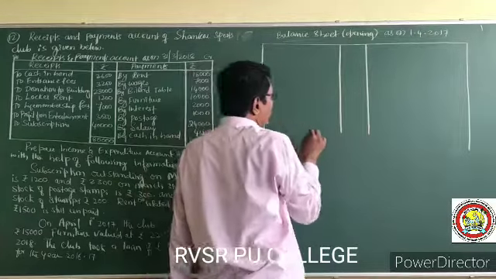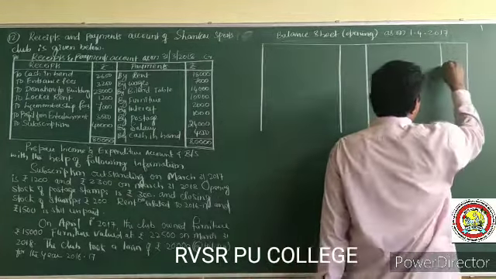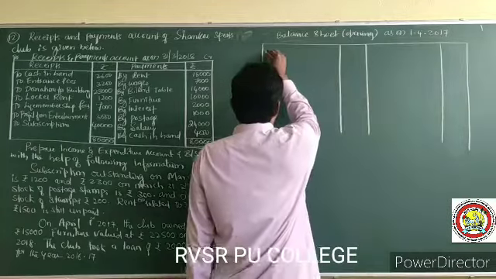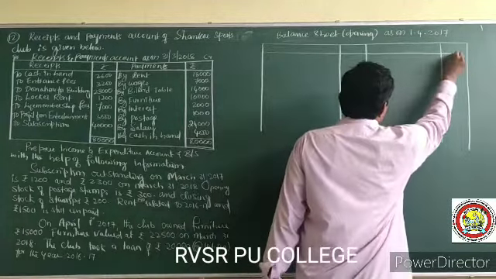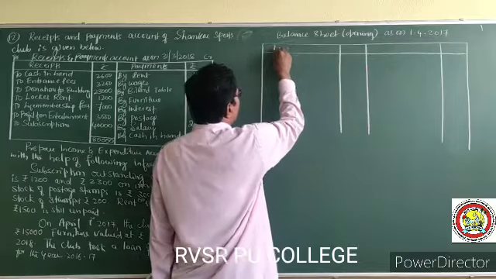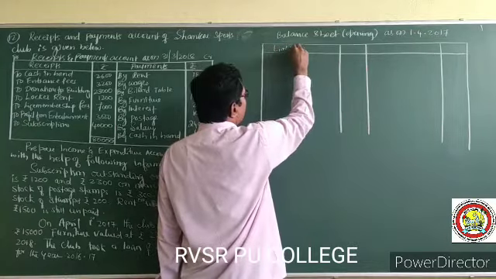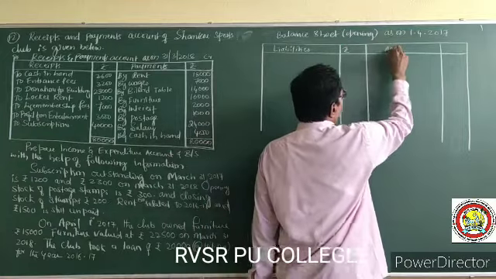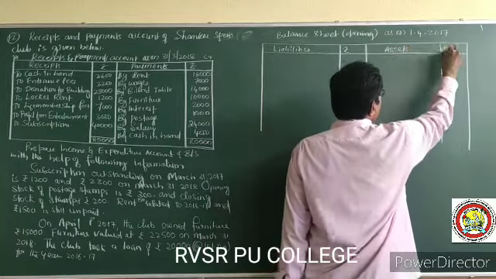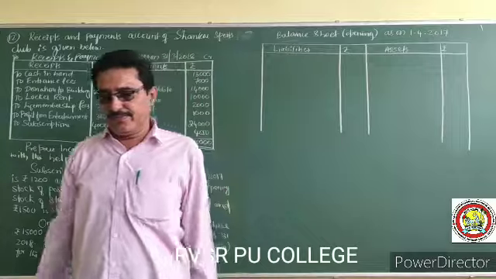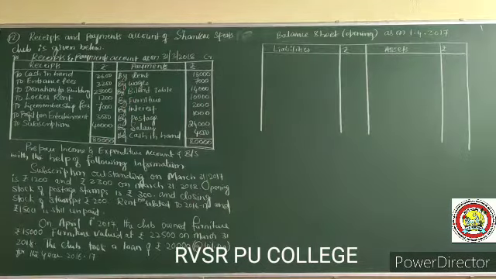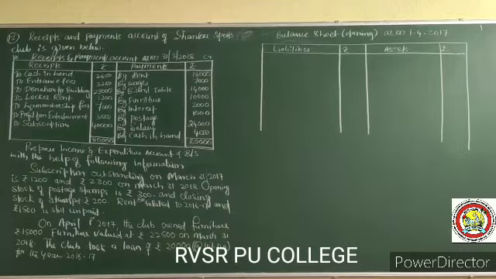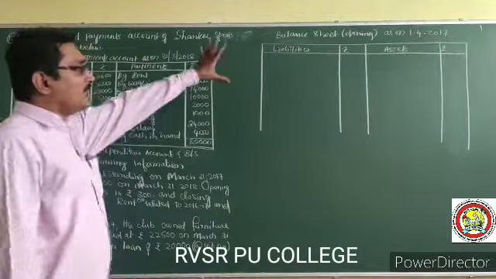Here, this is the opening balance sheet. Liabilities, rupees, assets, rupees. So, see all the information which is concerned with the previous year.